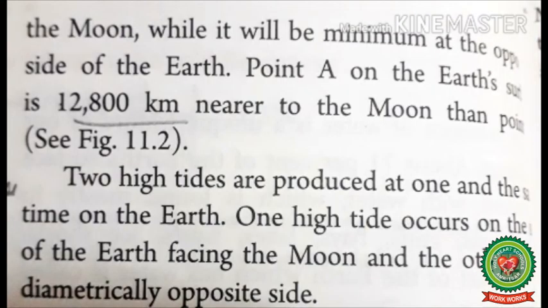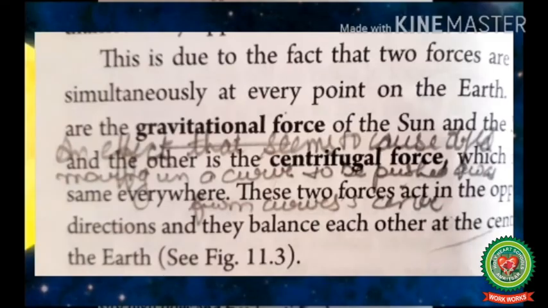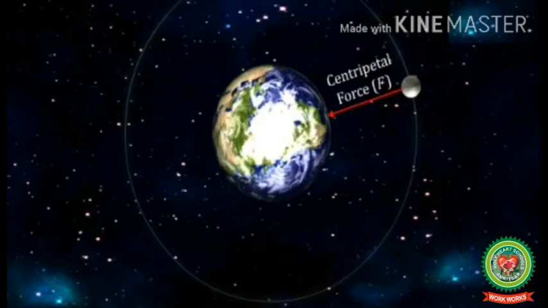This is just because of the centrifugal force that acts on the other side, and that part bulges and high tide is produced. This is due to the fact that two forces are acting simultaneously at every point on the earth. These are the gravitational forces of the sun and the moon, and the other is the centrifugal force, which is the same everywhere.